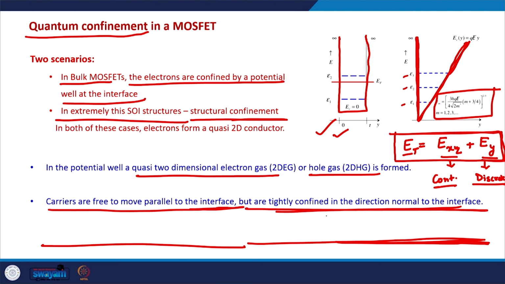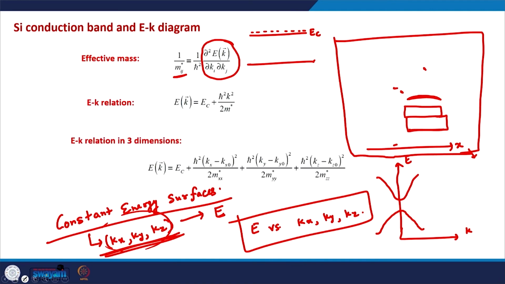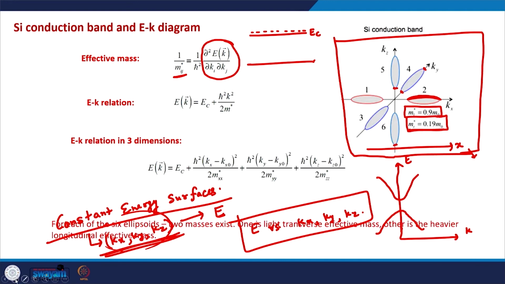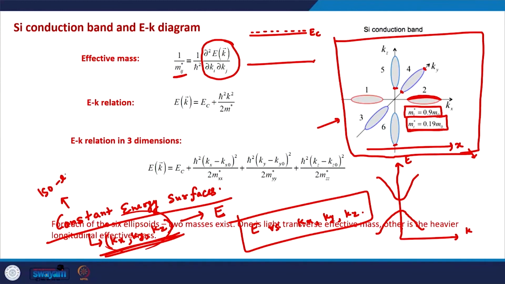Now there is a nuanced point here, which is the difference in the effective mass along different directions, and that can be understood from the constant energy surfaces in semiconductors like silicon. So I will stop here and let you think about these concepts, quantum confinement and the constant energy surfaces, also known as iso energy surfaces.